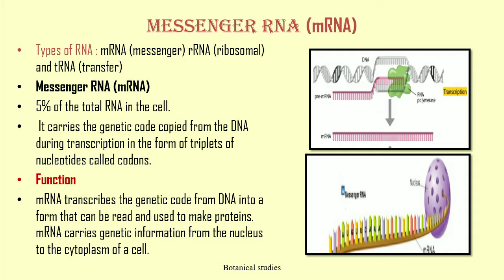Similarly, the 3' end of an mRNA has a poly A tail, or multiple adenylate residues added to it, which prevents enzymatic degradation of mRNA. Both 5' and 3' ends of mRNA impart stability to the mRNA. Functions of mRNA: mRNA transcribes the genetic code from DNA into a form that can be read and used to make protein. mRNA carries genetic information from the nucleus to the cytoplasm of a cell.